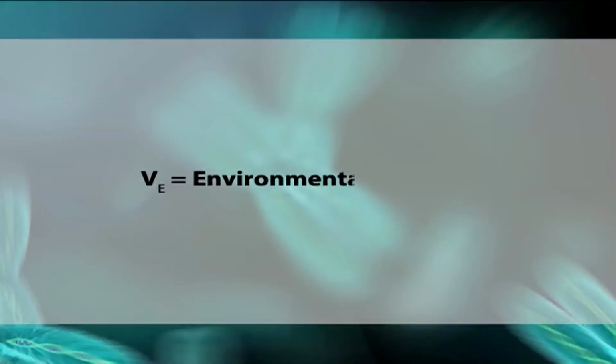V_E is equal to environmental variance. This variance would be equal to 0 if the individuals in the sample were all reared in an identical environment.